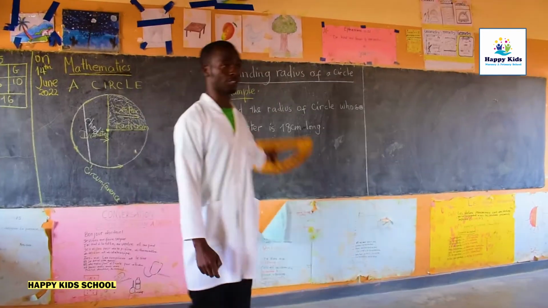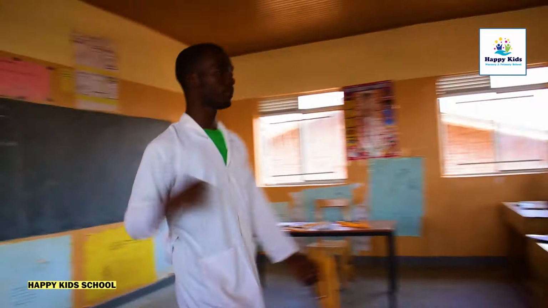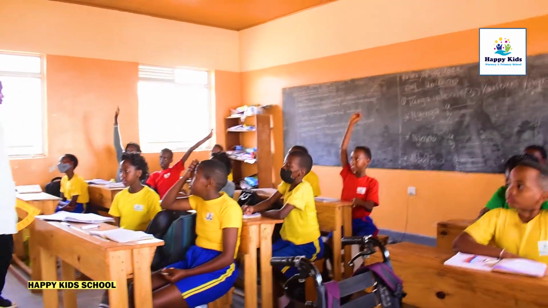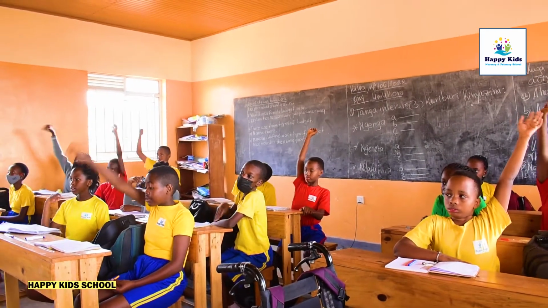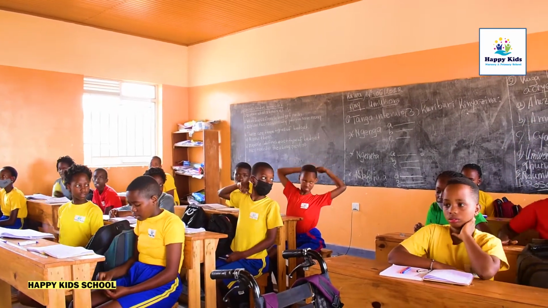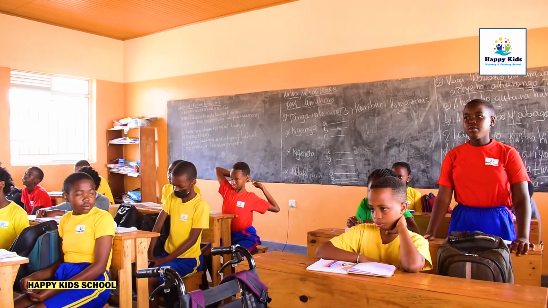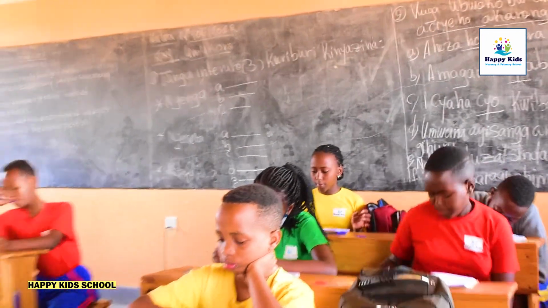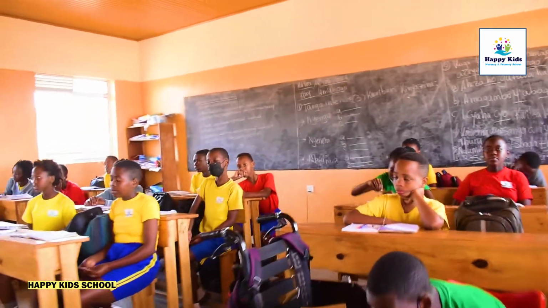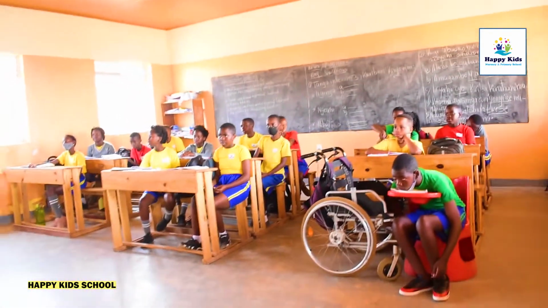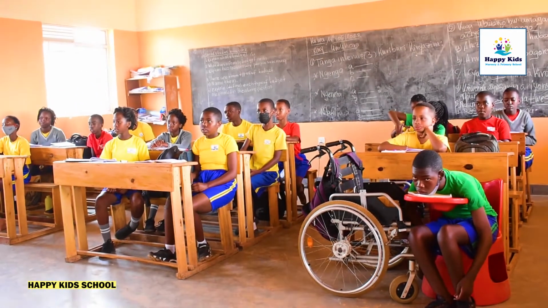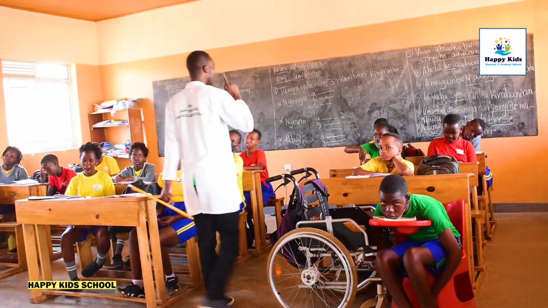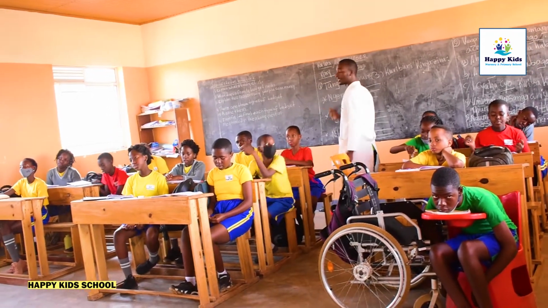Who can read for us the given question? We are given a problem there on the blackboard. Who can read for us? People here must also know how to read some questions. Yes, Devin. Find the radius of a circle whose diameter is 18 centimeters. Good. How can we find the radius of the given circle whose diameter is 18 centimeters long?